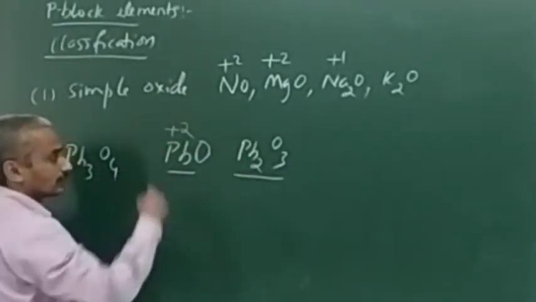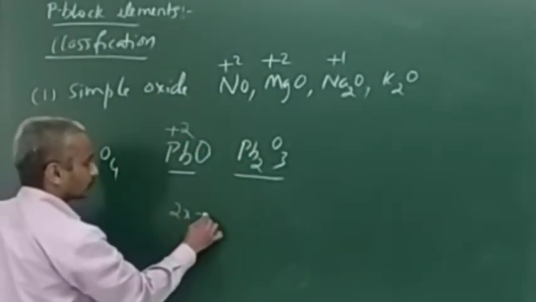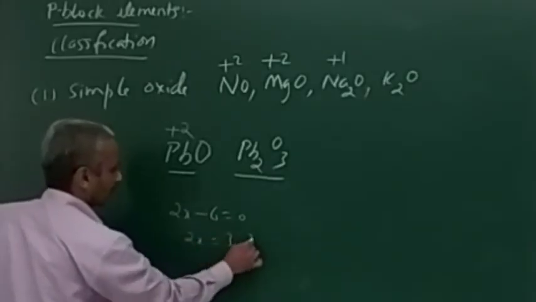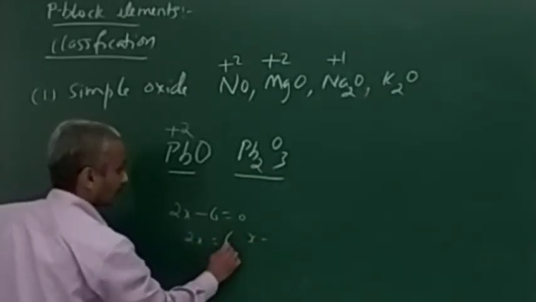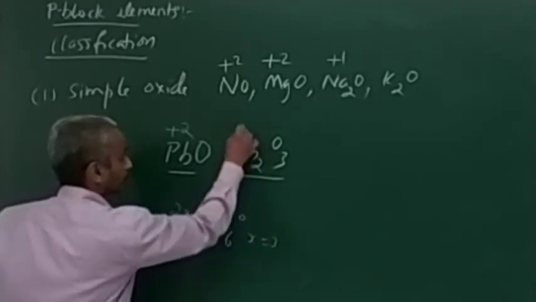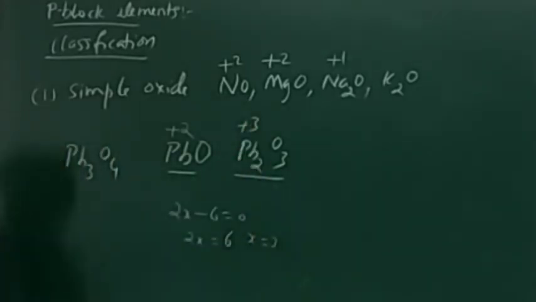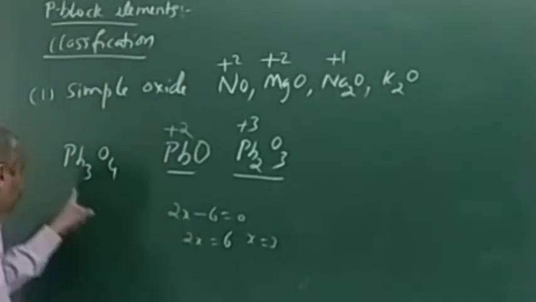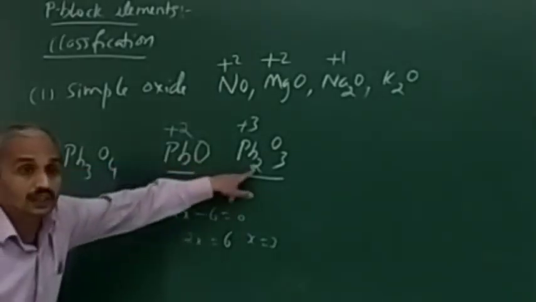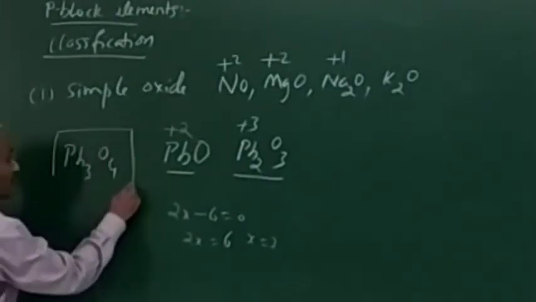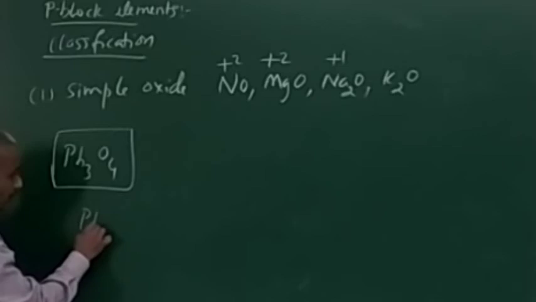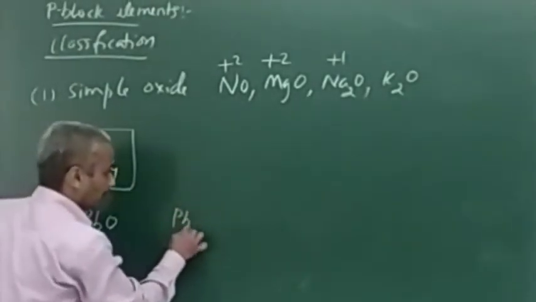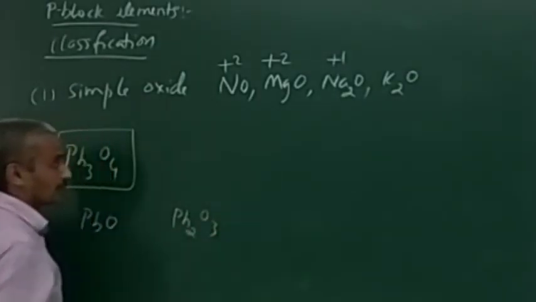What about this? 2x minus 6 equal to 0, 2x equal to 6, x equal to 3. So lead is there in the +2 and the +3 state here. So mixed oxide again. Which one? Not this one, nor this. Only this one is a mixed oxide. Separately PbO is a simple oxide. Separately Pb2O3 is a simple oxide.